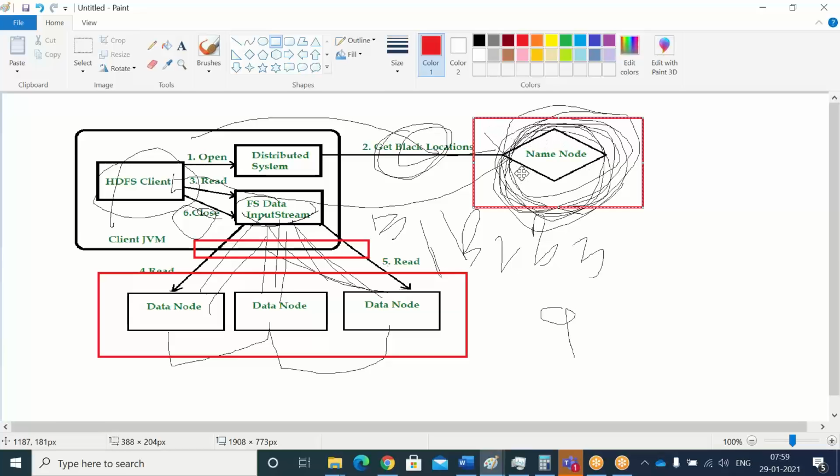The name node will maintain all these privilege concepts. There are XML files with some properties. The way authentication happens is that there is inbuilt software in the Hadoop cluster.